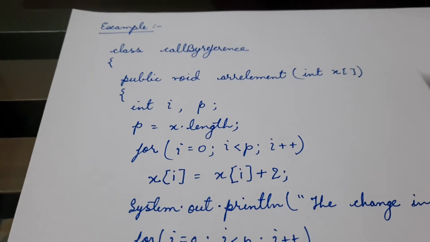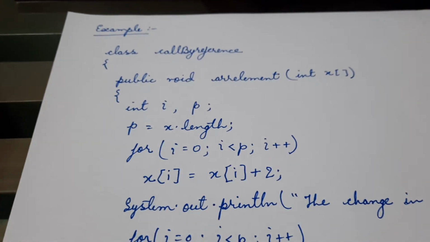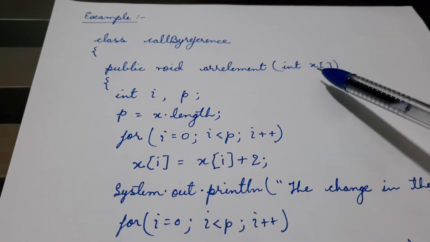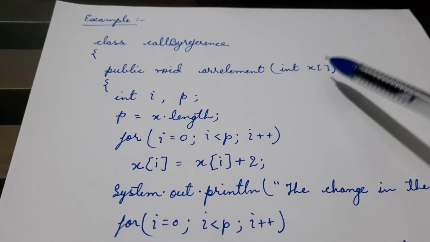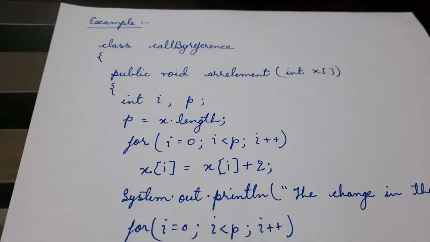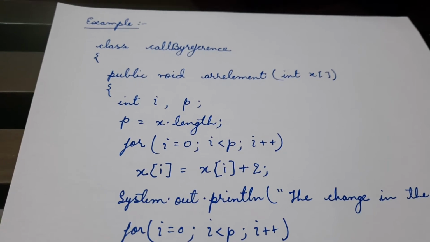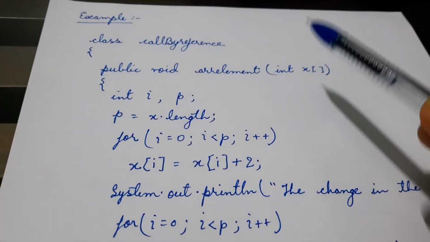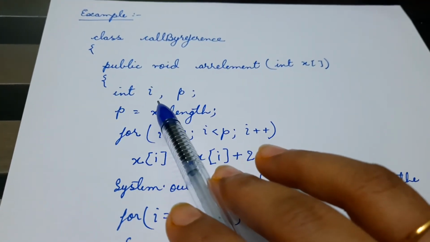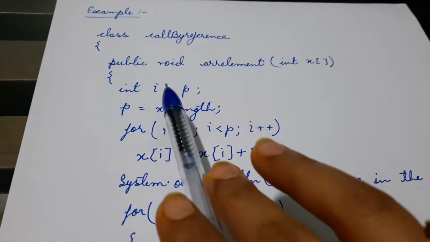Now you see, whenever we pass any array as a parameter, it means we are doing call by reference programming. If we are passing a class or an object, here also it means we are working on an object, so we are working with call by reference. If the object is passed, it is very easy to work with. Instead of declaring the variables alone, we declare and call everything with the help of the object name.